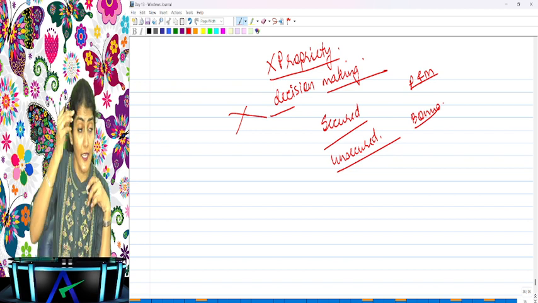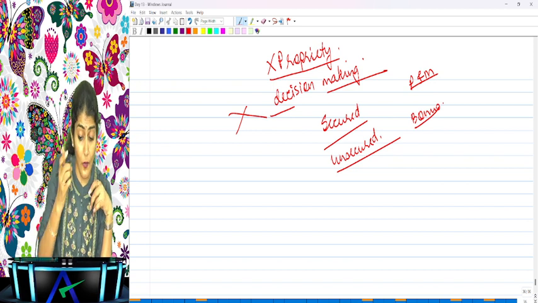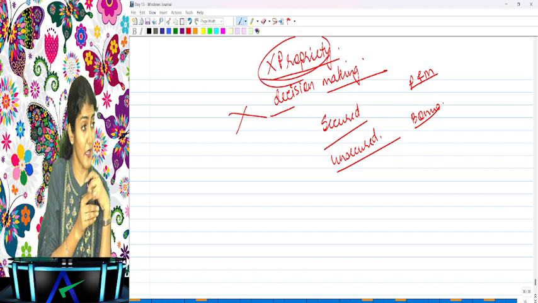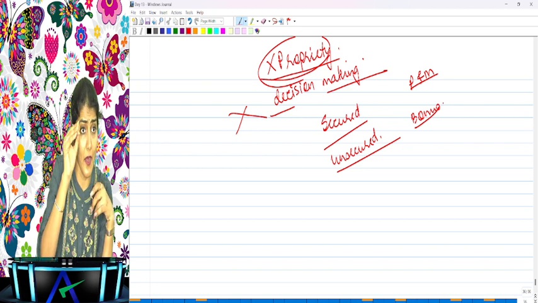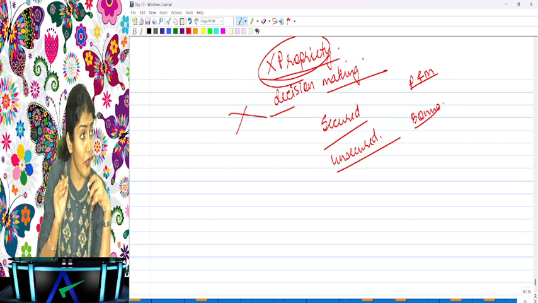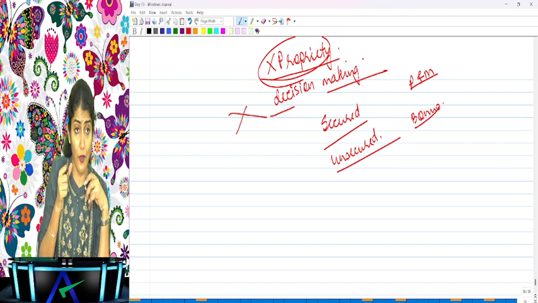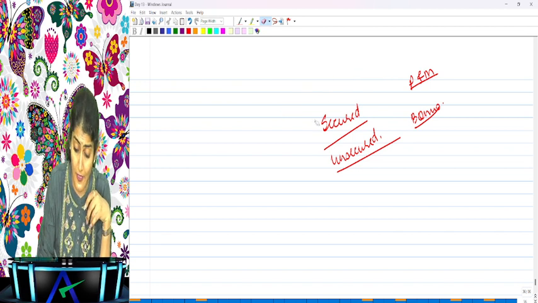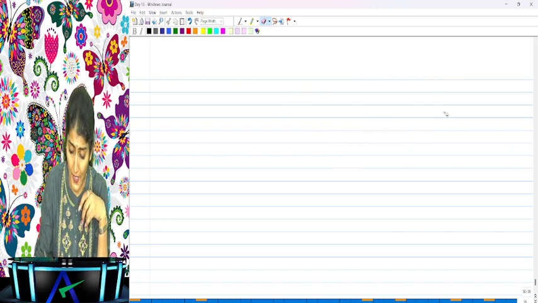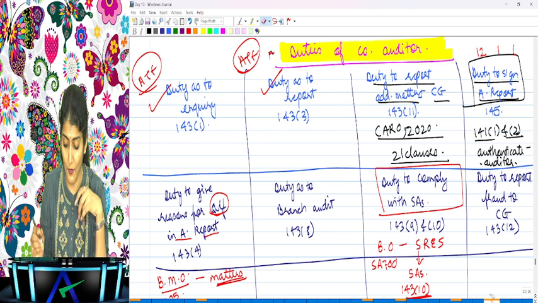So, by default, does an auditor look into the propriety of business conduct? By default, is a statutory auditor required to look into the propriety of business conduct, the decision making of the management? No. But where company law specifically tells us to look into matters of propriety, there we look into matters of propriety.